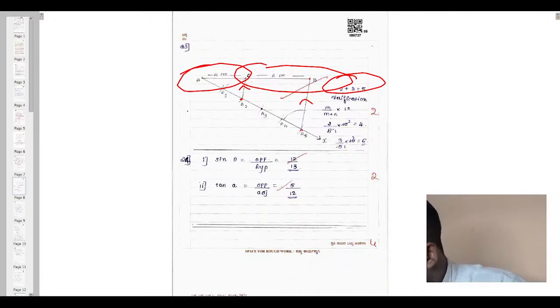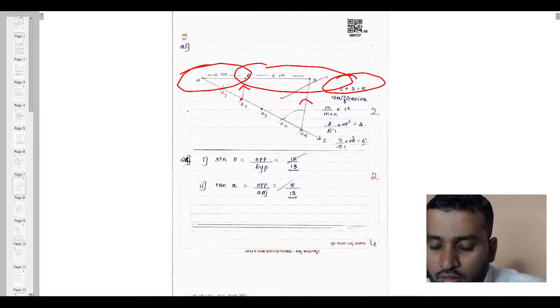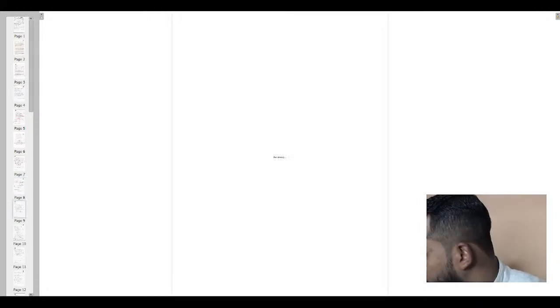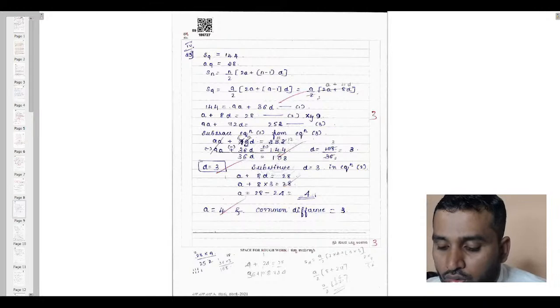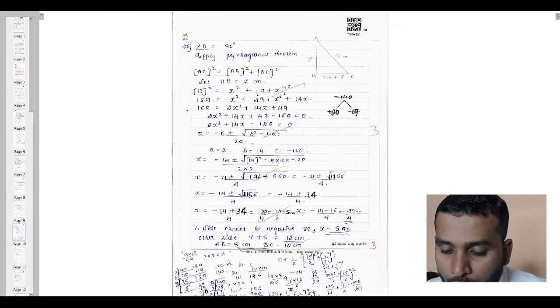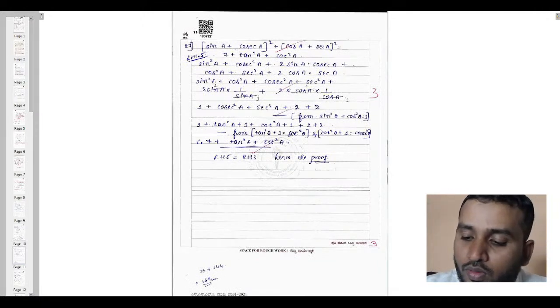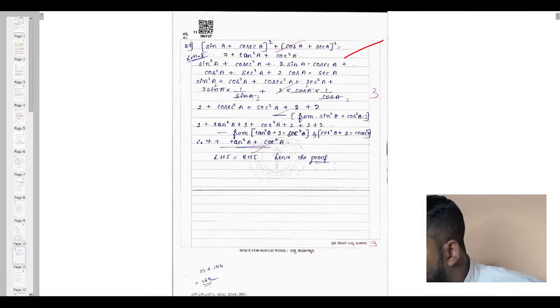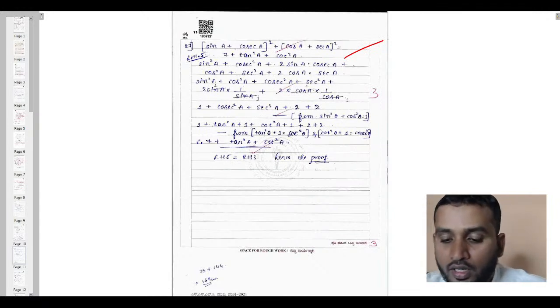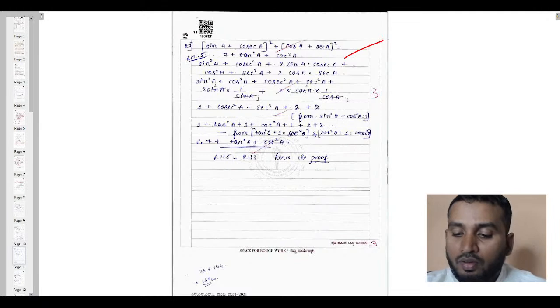Is this clear? Got it? And next we can see question number 24, sin theta equals opposite by hypotenuse, and substitute the values here. So, the complete paper you can see how the paper has been solved, so that even you people also can try. You can see here there was a question on prove that, as one of the student was asking, sir, introduction to trigonometry, from trigonometry part they will ask for proof.